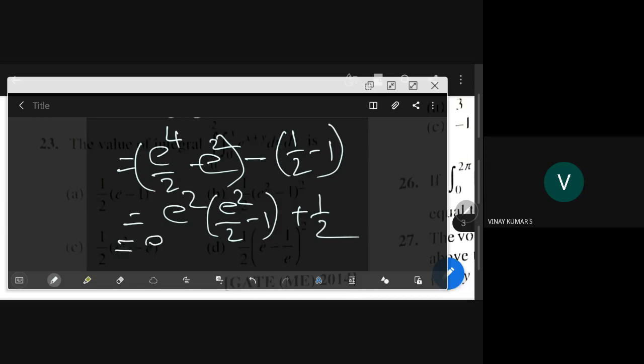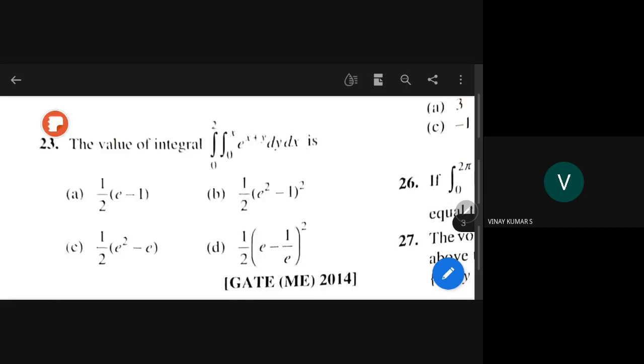I will pull out half here: e power 4 minus 2e square, and if I pull that 2 here, plus 1. That is why he is writing e square minus 1 whole square by 2. Right, B is the answer.